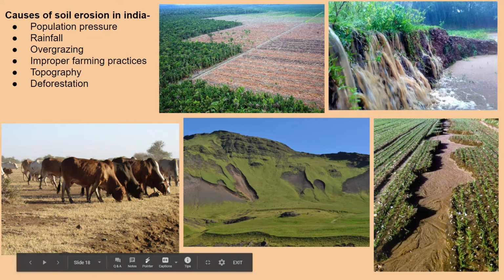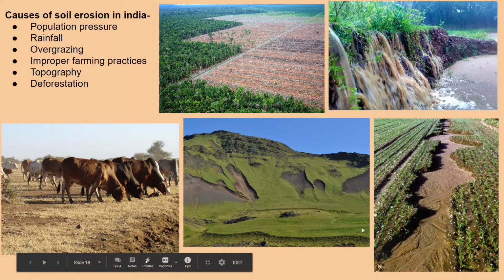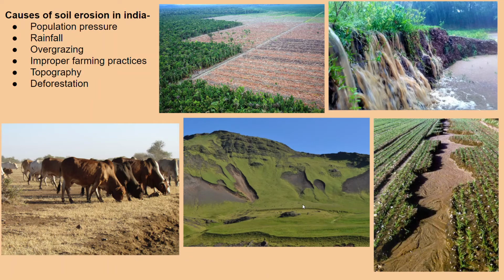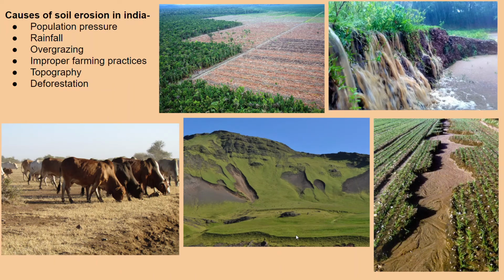And finally, improper farming practices. Some of the farmers are not aware what kind of farming practices they should have. They farm against the slope. So when we have a sloping area, for example, if this is the land, we should make one farm here and one farm here in this area. We should be plowing according to the height of the land. So one farm here and one farm here. Instead, farmers plow the land completely, and this is how, if water is coming from the upper side, the whole land will be eroded. So improper farming practices also lead to soil erosion.